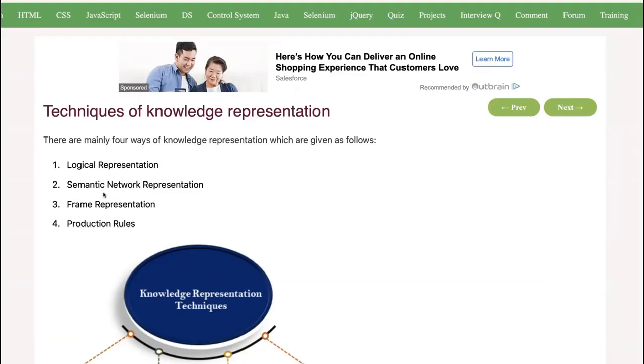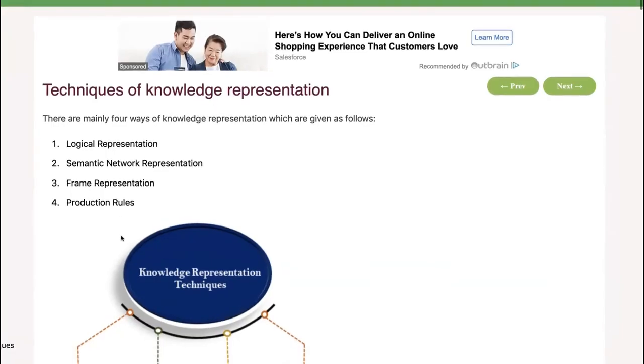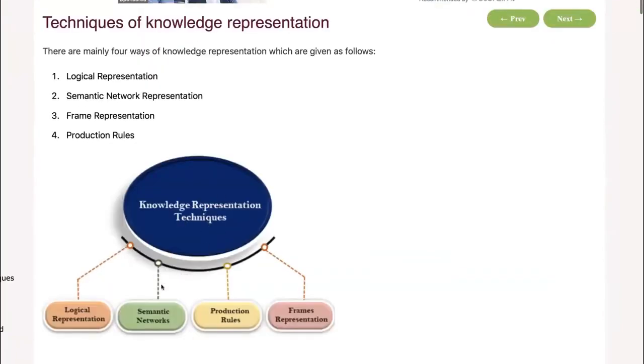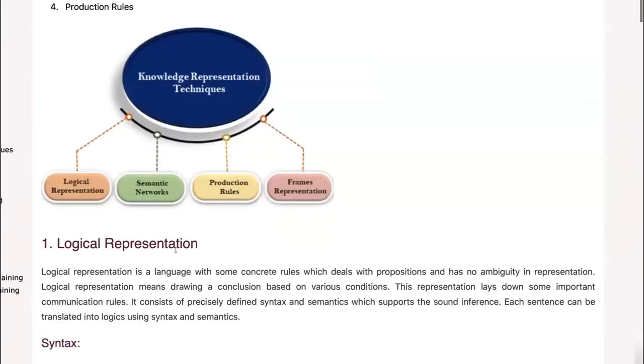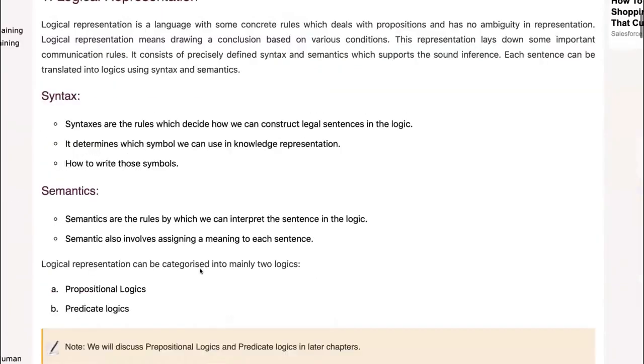But according to your module, there are more. But the module or the presentation today will just present 4 also. Instead of logical representation, in the module it's logic. Semantic network representation, in the presentation it's semantic net. And then frame representation, in the module it's frame. Production rules here, but in the presentation, rules. But it's the same thing. We're talking of the same thing. So these are the knowledge representation techniques or technologies in this diagram.